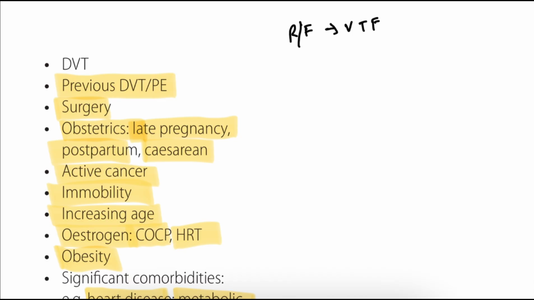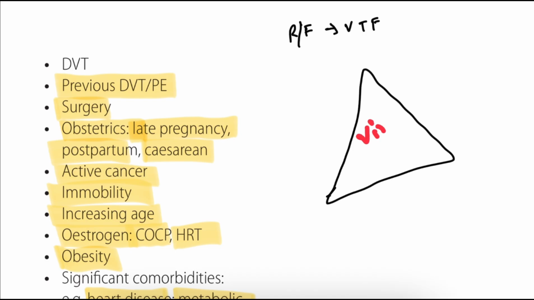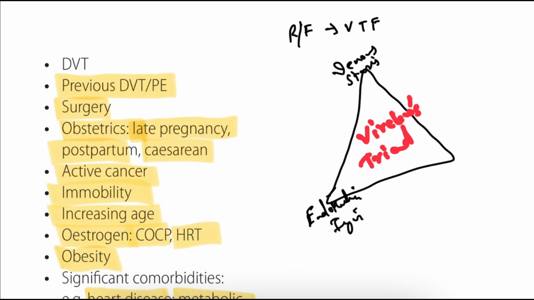Okay, so here we have one triad we call Virchow's triad. In Virchow's triad, we can see venous stasis. Next, we can see endothelial injury. Next, we can see hypercoagulability.